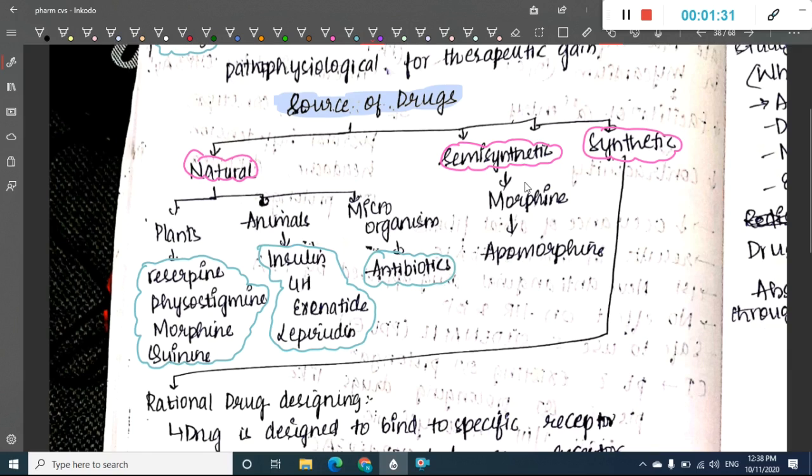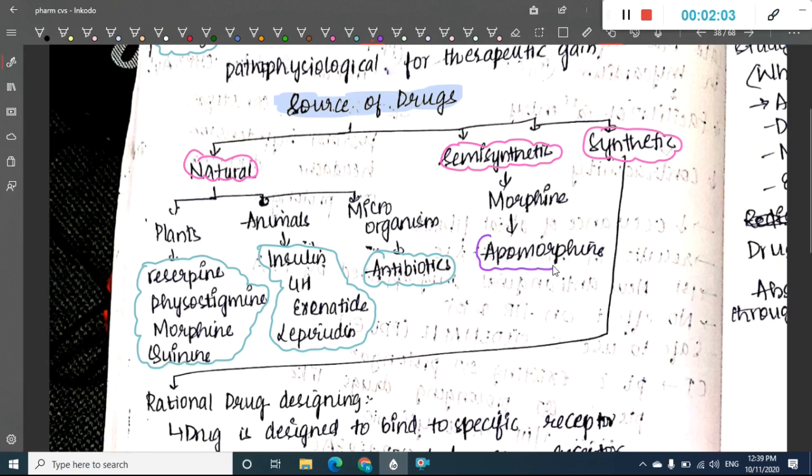Then semi-synthetic drugs are derived from plants or animals, but modified a little in order to make them more viable, more feasible and more compliant for the patient to take, by adding some advantages and removing some disadvantages.